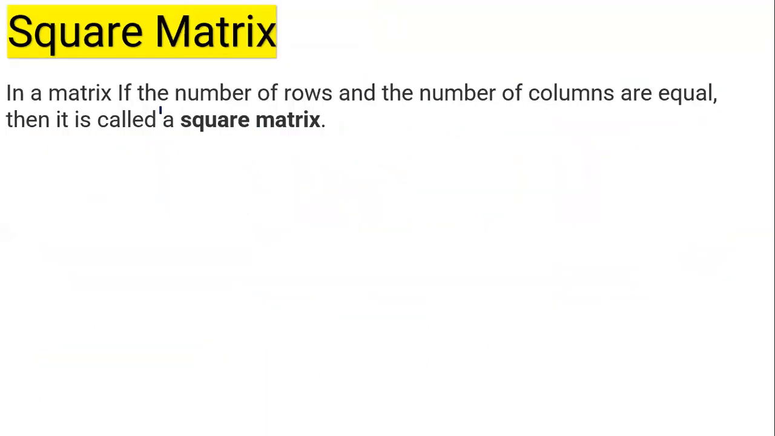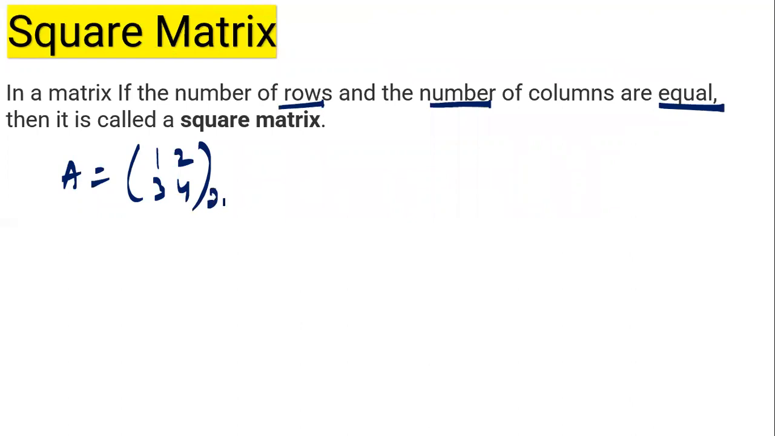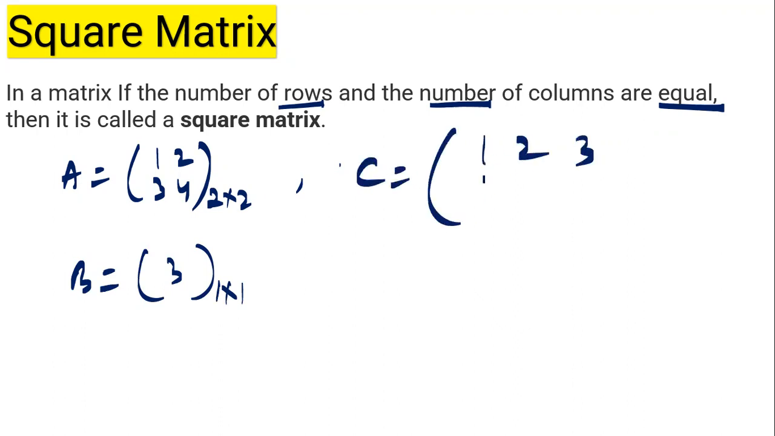Square matrix: a matrix in which the number of rows and columns are equal is known as a square matrix. For example, if I have matrix A equals [1 2; 3 4], this is a square matrix of order 2 by 2. If I have matrix B equals simply [3], it is again a square matrix of order 1 by 1. If I have matrix C equals [1 2 3; 4 5 6; 7 8 9],